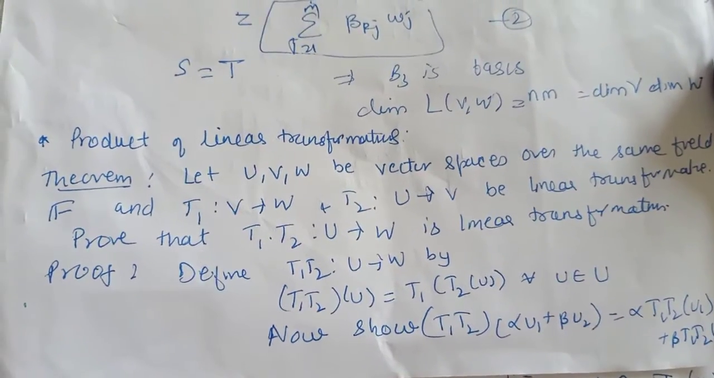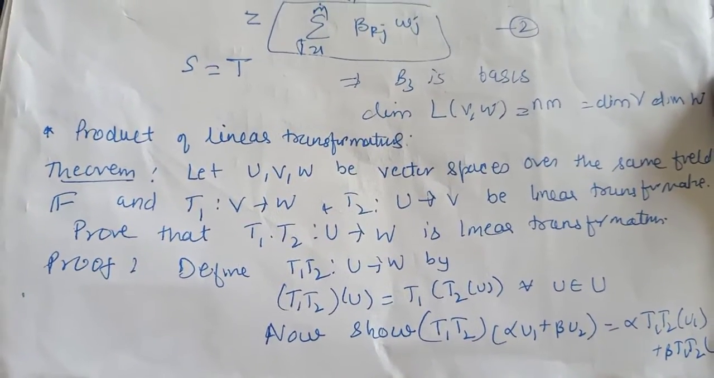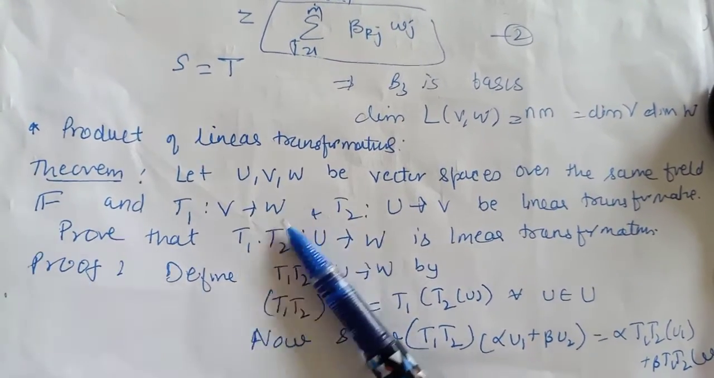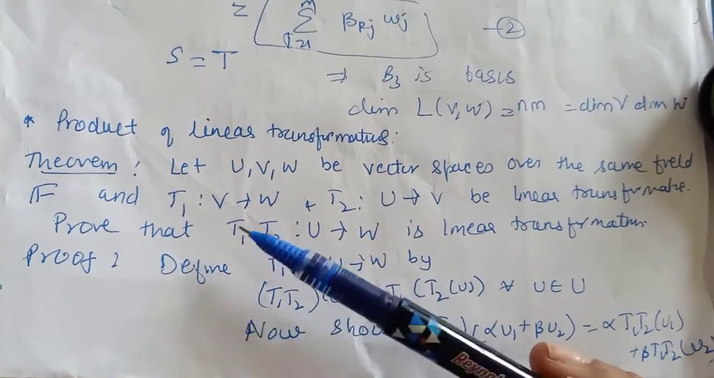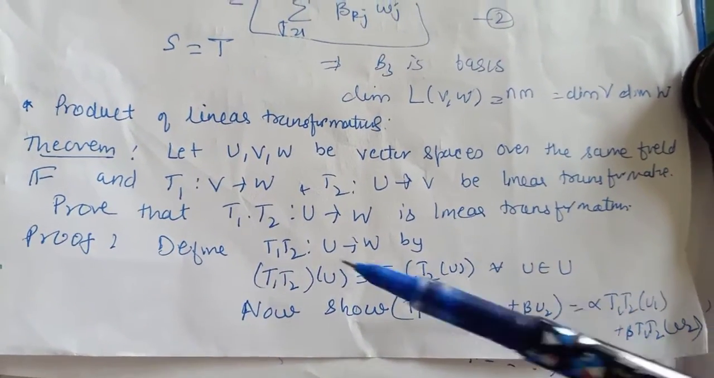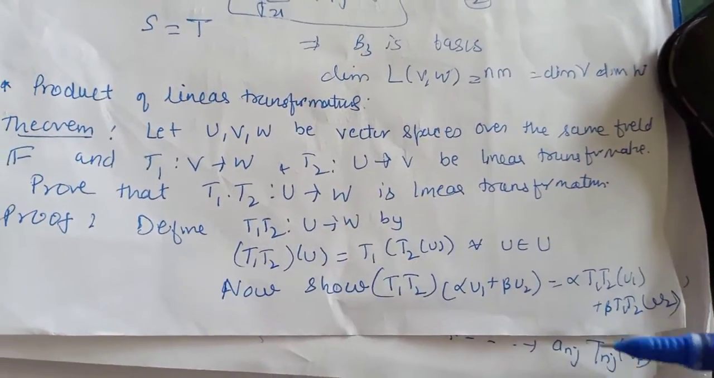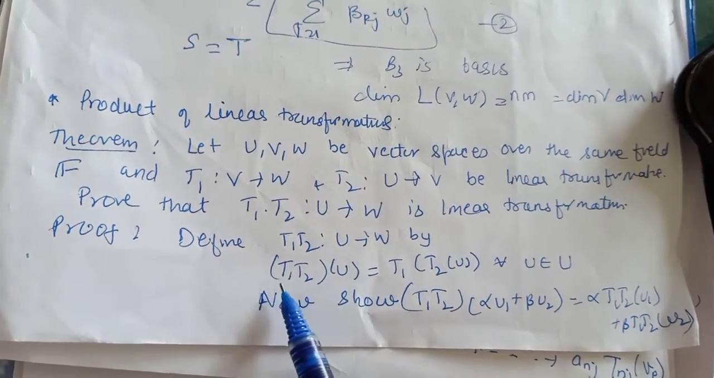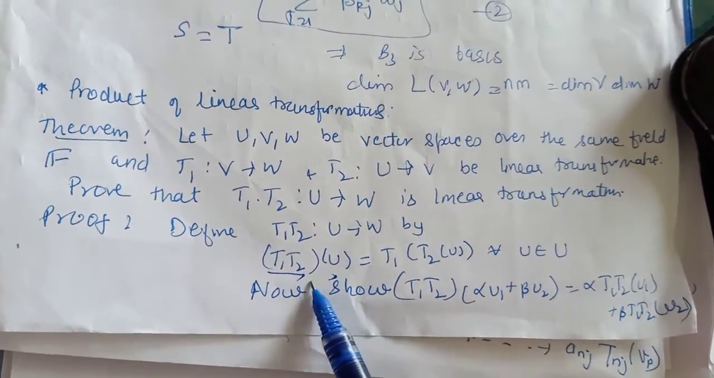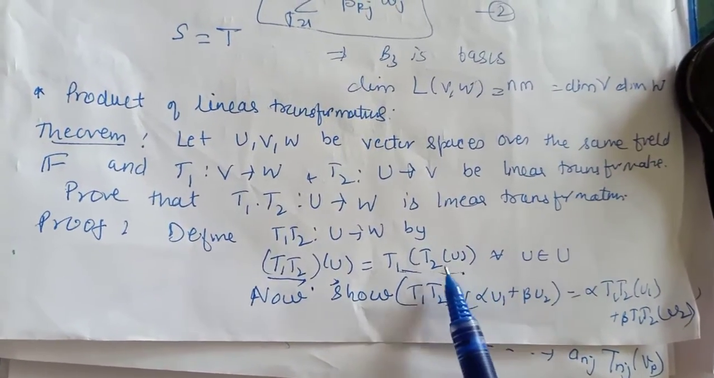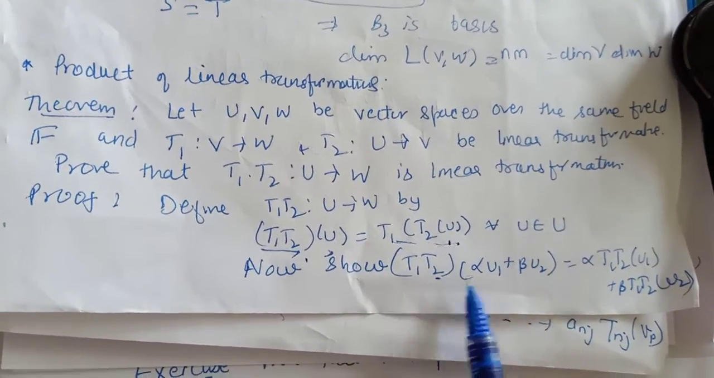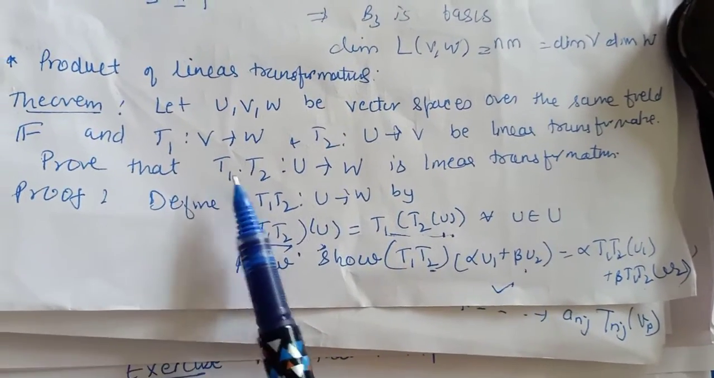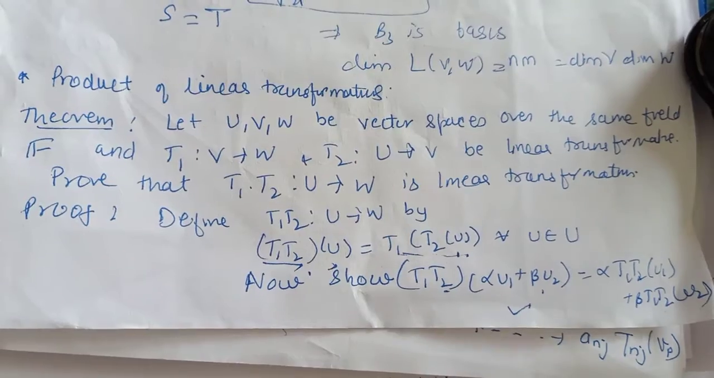So next is the product of linear transformations. If you have two linear transformations, say T1 and T2, where T1 is from V to W and T2 is from U to W, then their product will also be a linear transformation from U to W. I am leaving it as an exercise for you. I am just giving this hint to you: T1 into T2 of U will be defined like this. So using this definition you will prove this property, and if it holds then we will say that T1 into T2 is a linear transformation.